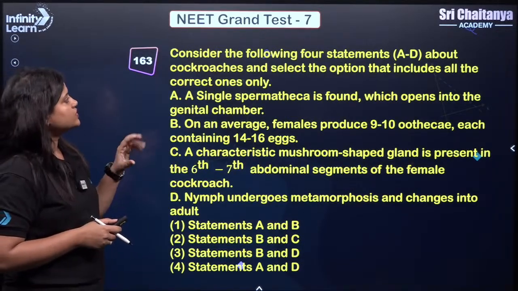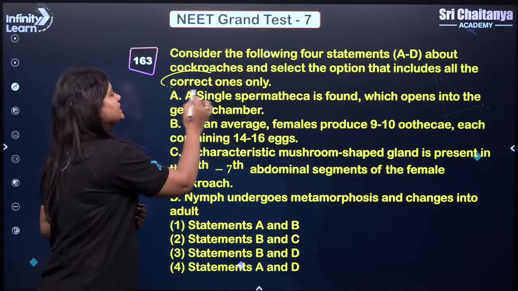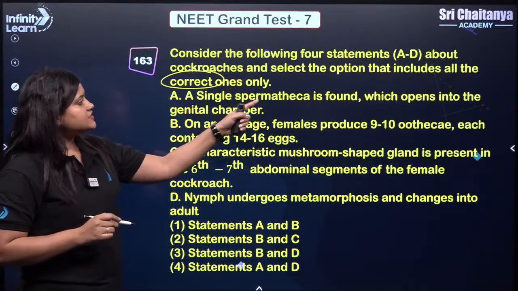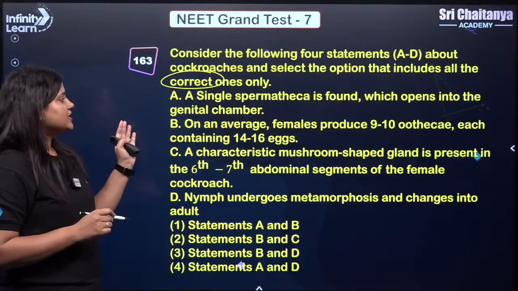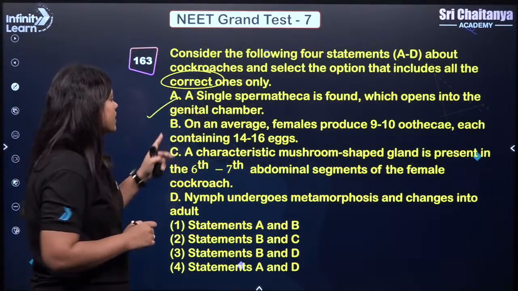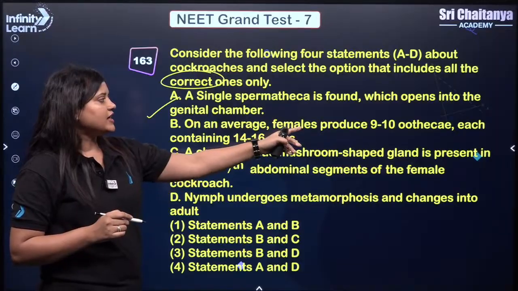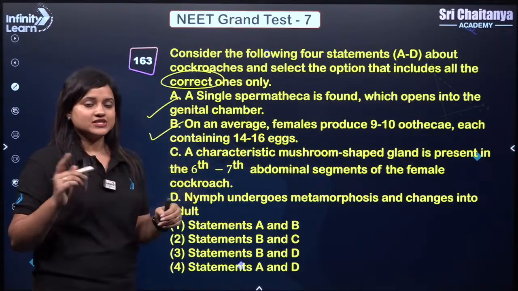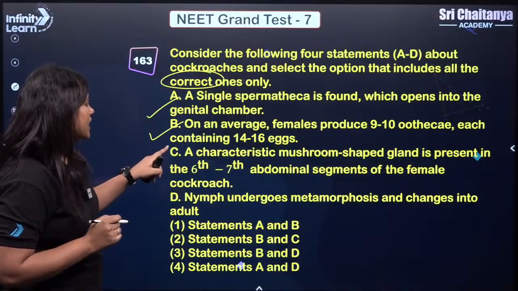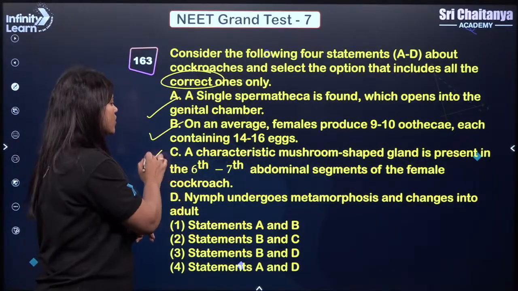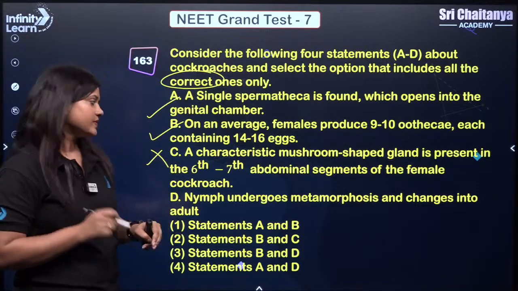Consider the following 4 statements and we need only the correct one. A single spermatheca is found which opens into the genital chamber. On an average, female cockroach produces 9 to 10 ootheca, each containing 14 to 16 eggs. This is correct. A characteristic mushroom-shaped gland is present in female cockroach. No, it will be in males.